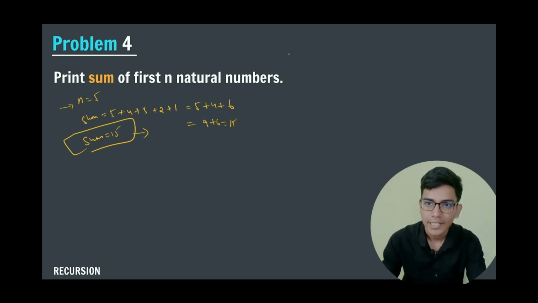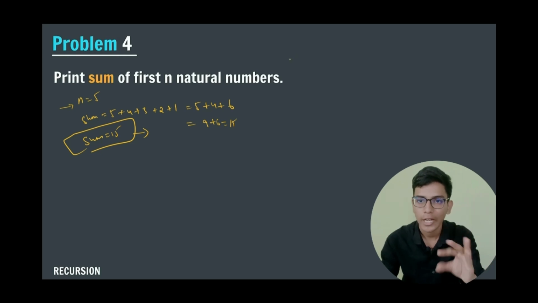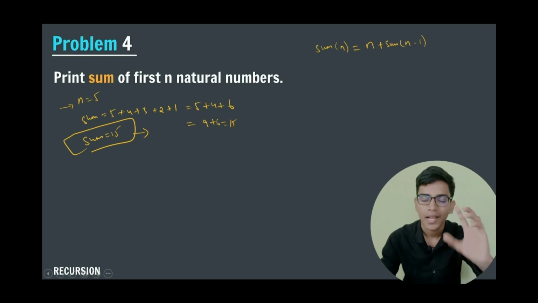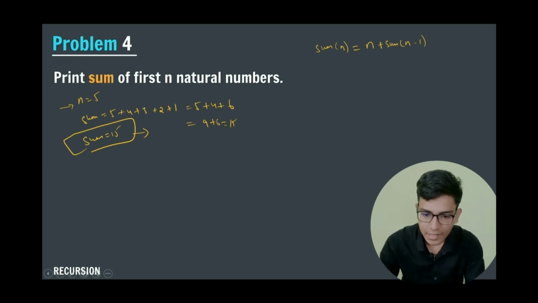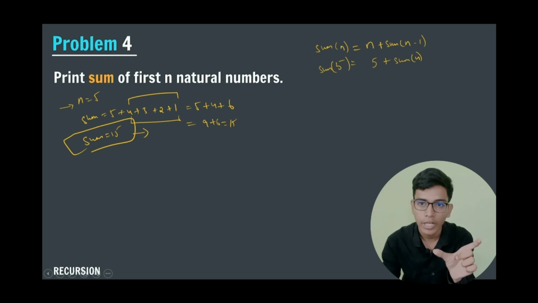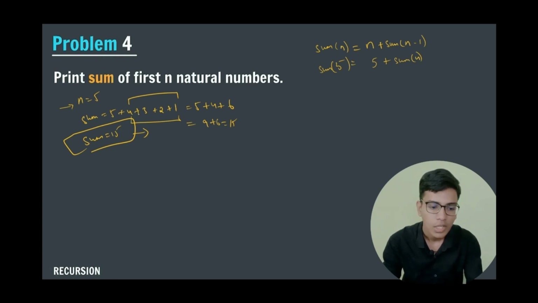So let us consider that I am creating a function for calculating the sum of n natural numbers. The sum of n natural numbers is equal to n plus the sum of n minus 1. This is the logical thing. Suppose I need to calculate the sum of the first 5 numbers. Then sum of 5 is equal to 5 plus sum of 4. If I find a way to calculate the sum of the first 4 numbers, then it is possible to calculate up to 5 numbers.